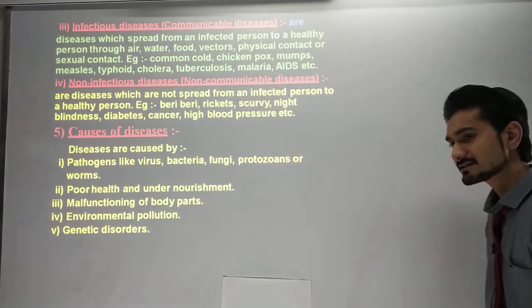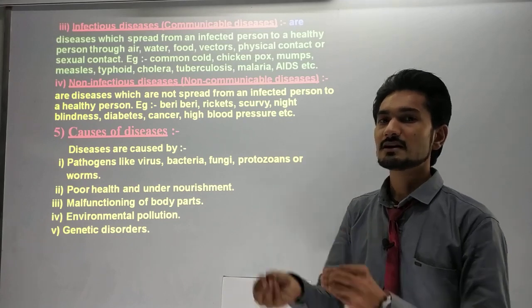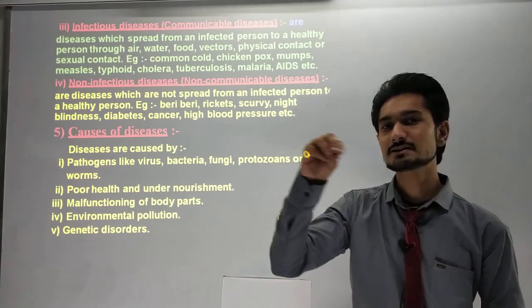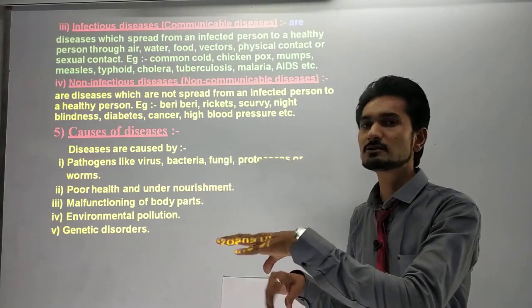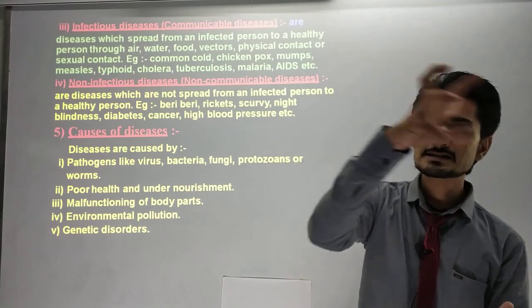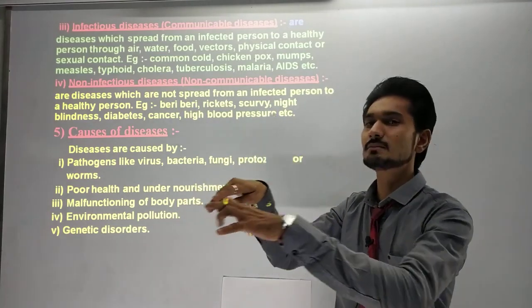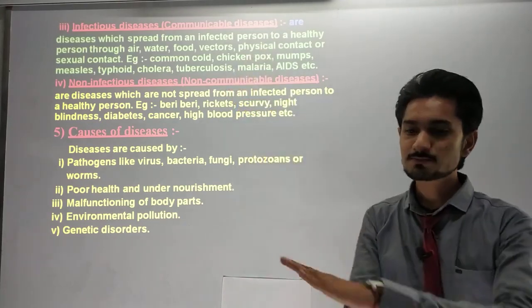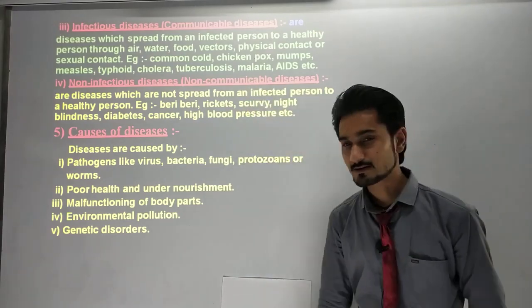Now what are vectors? We can say insects. Sometimes you hear that a fly comes on your food, eats it, and then goes to another food, and if you eat that food, you get the disease. They transfer some amount of disease from one food to another, and that makes you ill. So those are the things that transfer the disease from one point to another. Those are called vectors.